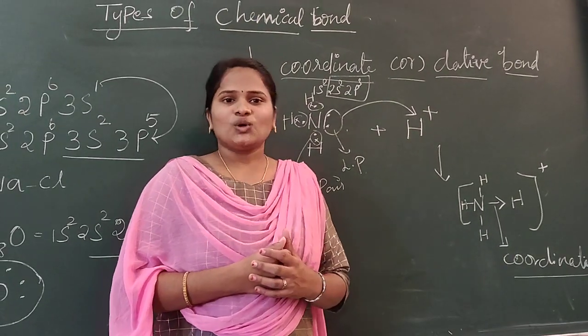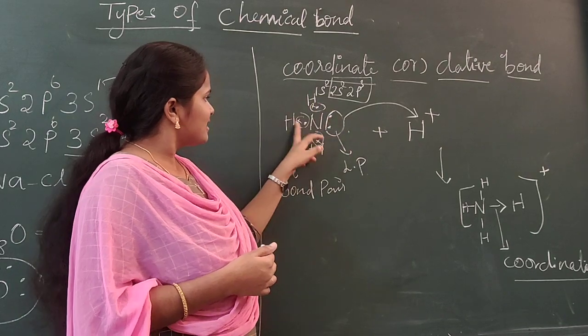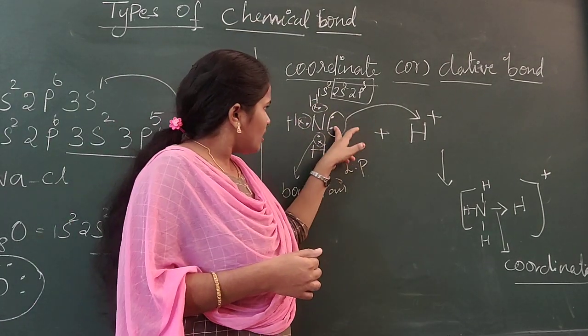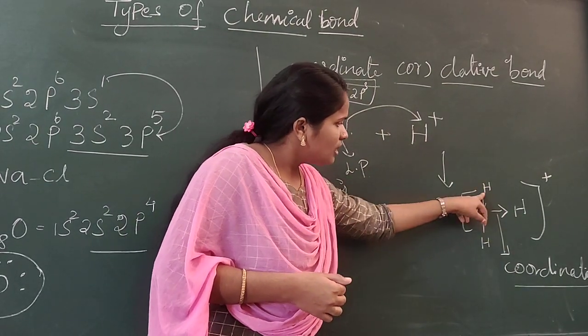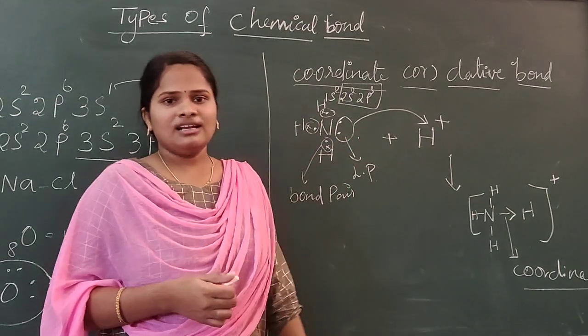It is also called a coordinate covalent bond, because in this case these three hydrogens have covalent bonds, and by donating this lone pair it is forming a coordinate bond. So it is known as a coordinate covalent bond. It is also called a dative bond.